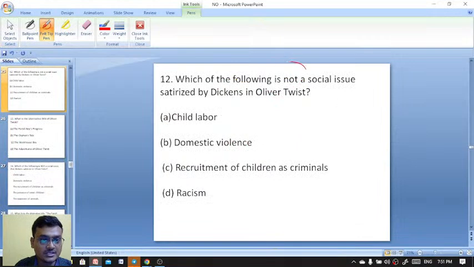Which of the following is not a social issue satirized by Dickens in Oliver Twist? Exactly, got it, Tahida. Child labor.